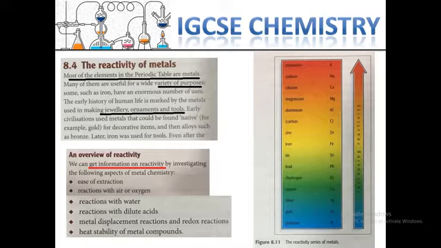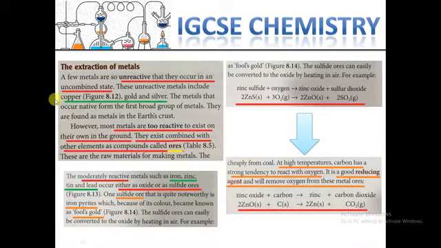many aspects, such as extraction, studying reaction with air or oxygen, reaction with water, reaction with dilute acids, metal displacement reaction and redox reaction, which I will explain more about, and they can also be investigated for heat stability of metal compounds. All right, let's look at the extraction of metal.